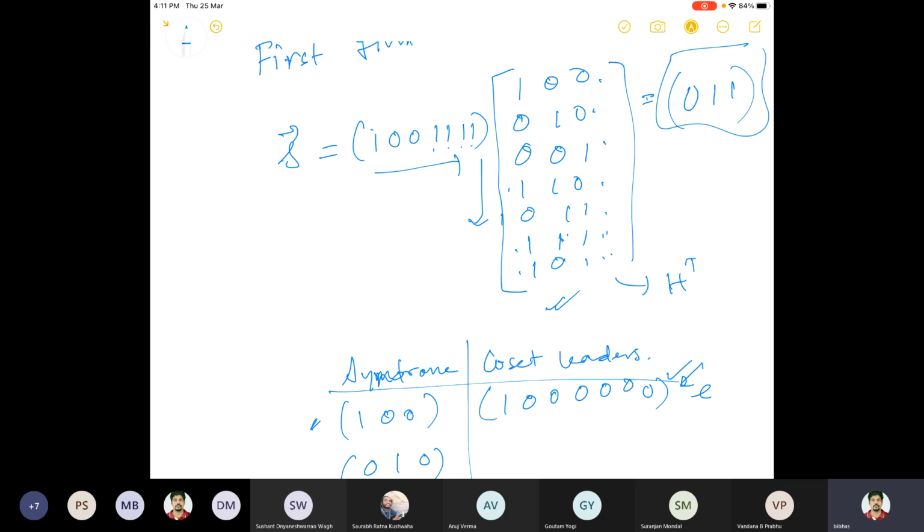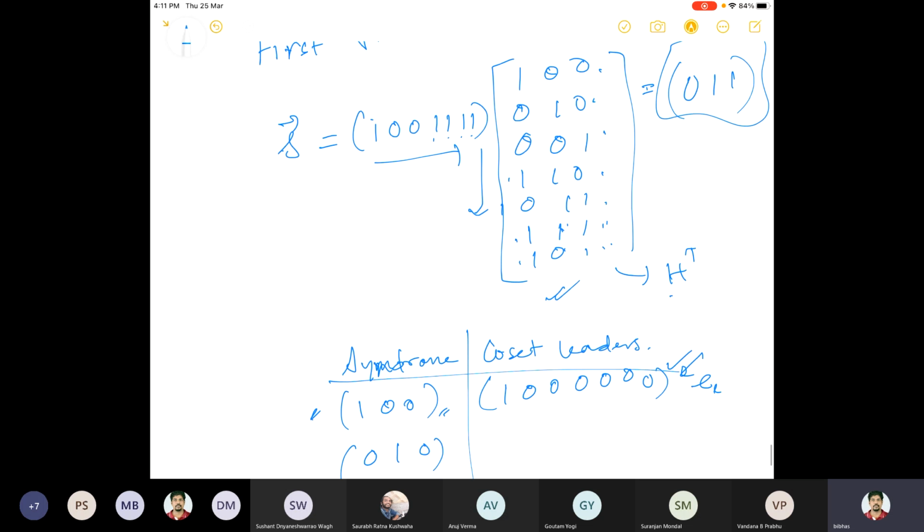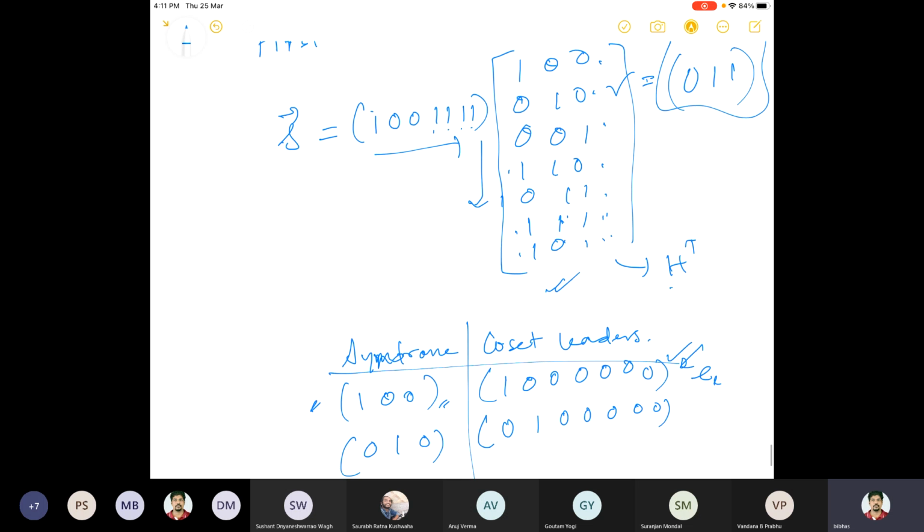Okay, so this E_L I'm talking about, E_L times H transpose will give me this syndrome. Then what is E2, which will give me 0, 1, 0? This is E2. This is called the row. So if you multiply 0, 1, 0, 0, 0, 0, 0, that will give me this one. And you can fill up the table.